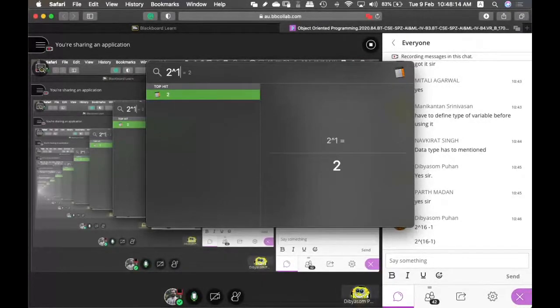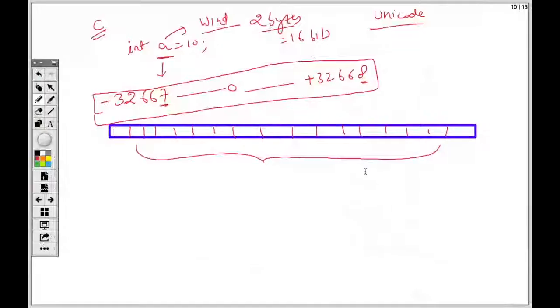If I have just 1 bit, then 2 things you can store inside it, 0 and 1. If you have 2 bits, 00, 01, 10, 11. And similarly for 16 bits, you can store 65,536 values. But if you want to store 65,536, you will require all 16 bits. How about the negative values? That is why you see it is not 64,000, it is 32,000.